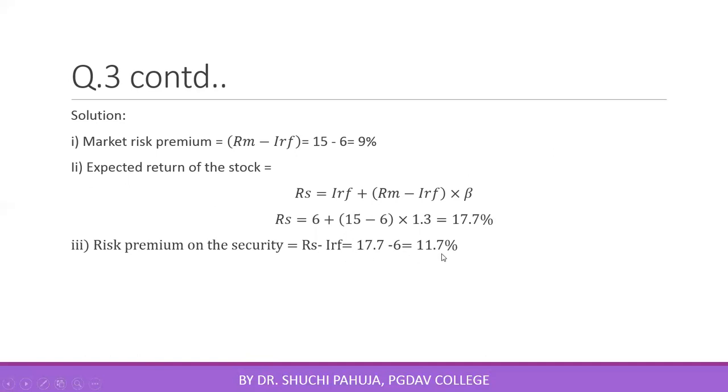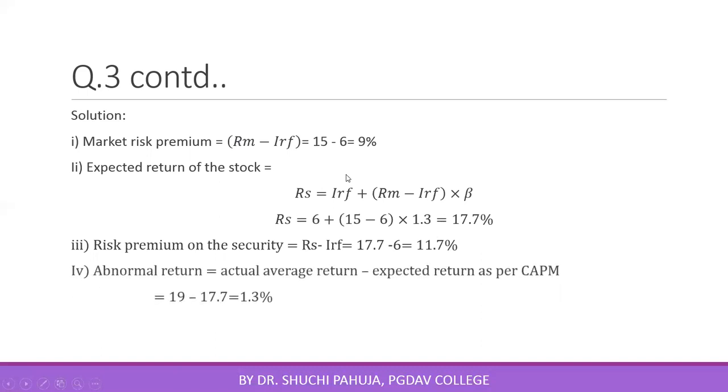This is coming out to be 11.7%, right? Can you see the reason for this? See, beta factor is 1.3. This is more than 1. That's why expected return on the security is more than return on market portfolio. And this stock is giving you a risk premium which is higher than market risk premium.